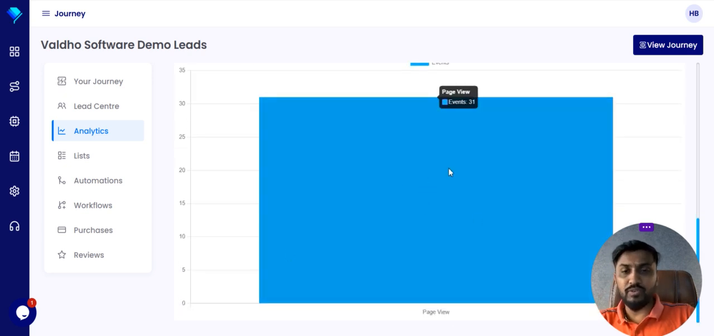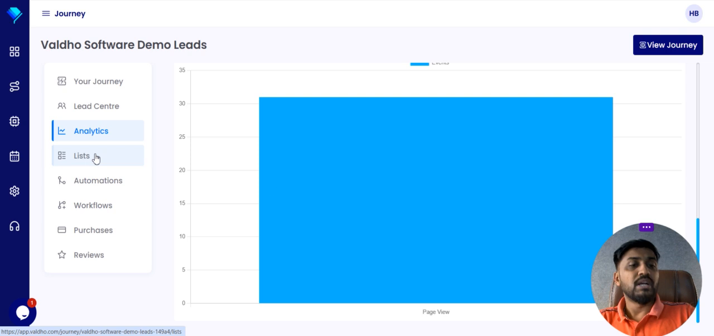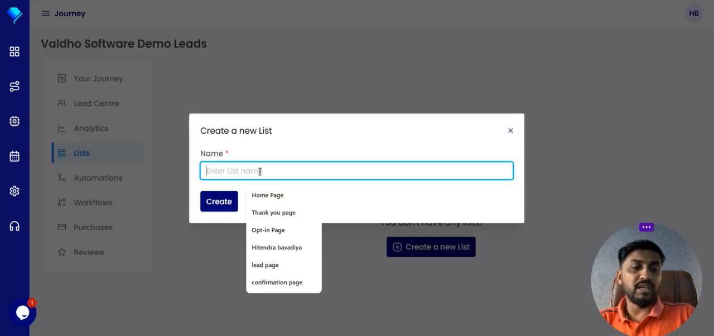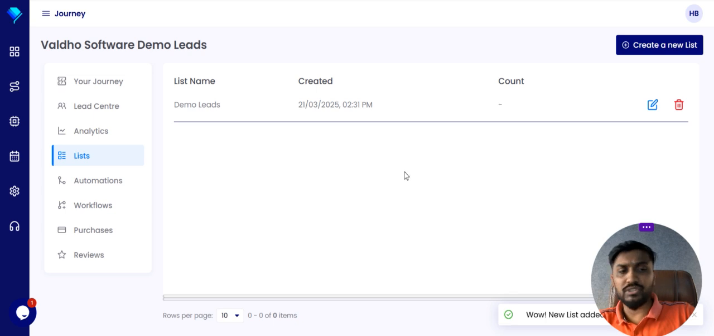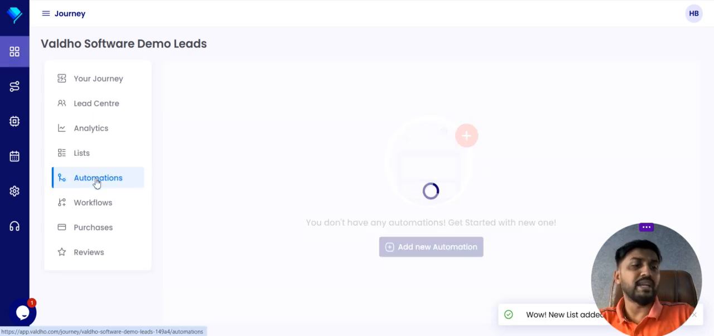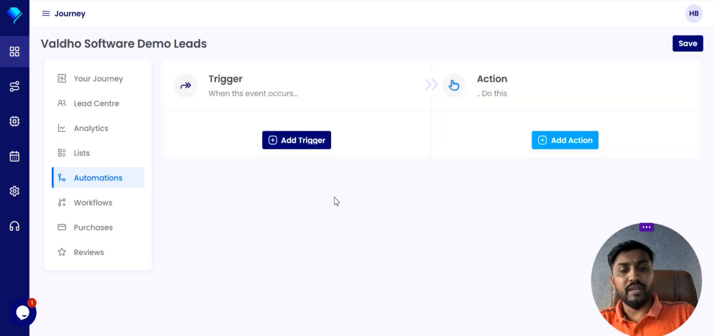Okay, if somebody has clicked on the page view button, you will see all the analytics over here. Here is the list management. You have to create a list, for example, demo leads. Then I am creating a list which is a demo list. Whatever the list we get, it will be automated there.